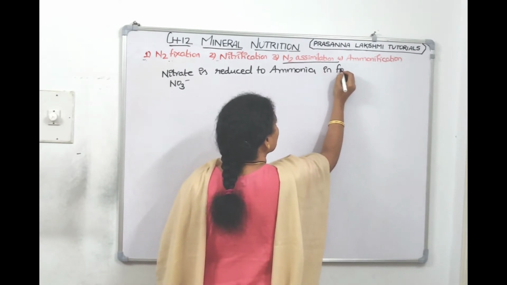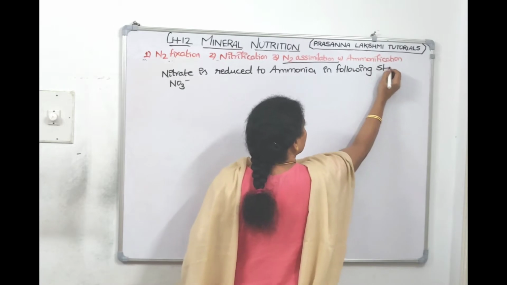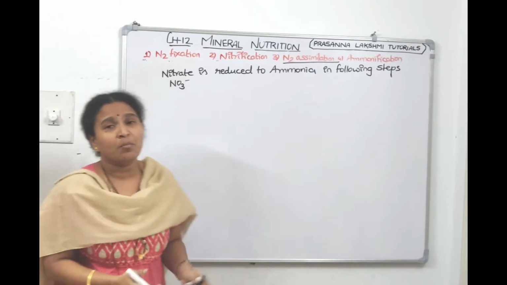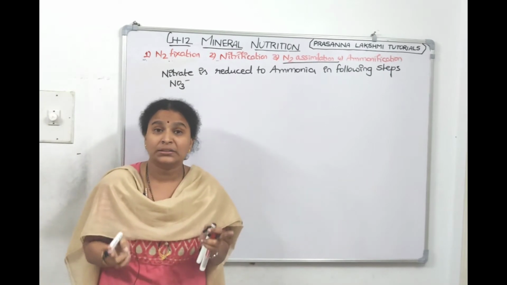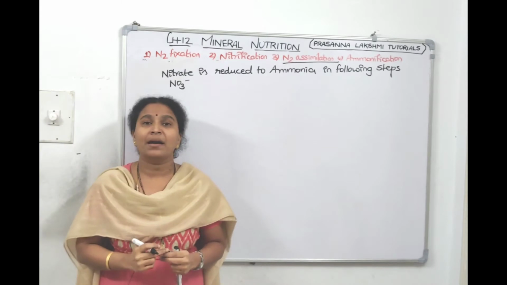In how many steps it will go, I'll tell you. And you can ask, why are we converting this nitrate to ammonia? To make amino acids, which will further make proteins, which will further help in the growth of the plant body.